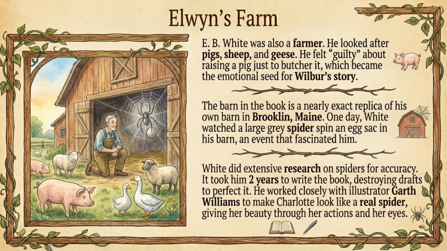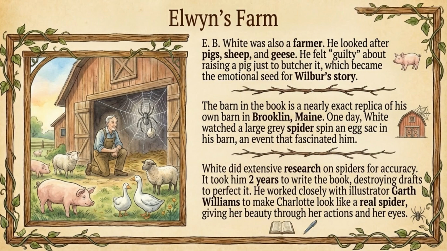White wasn't just a writer, he was a farmer. He looked after pigs, sheep, and geese. He once wrote that he felt guilty about raising a pig just to butcher it, which became the emotional seed for Wilbur's story. In 1933, E.B. White bought a farm in Brooklyn, Maine. The barn in the book is a nearly exact replica of his own barn.